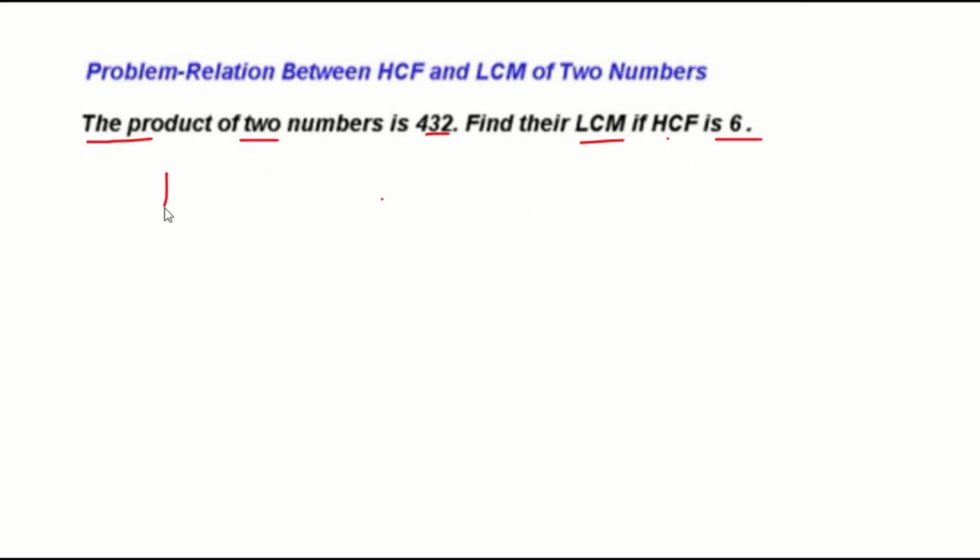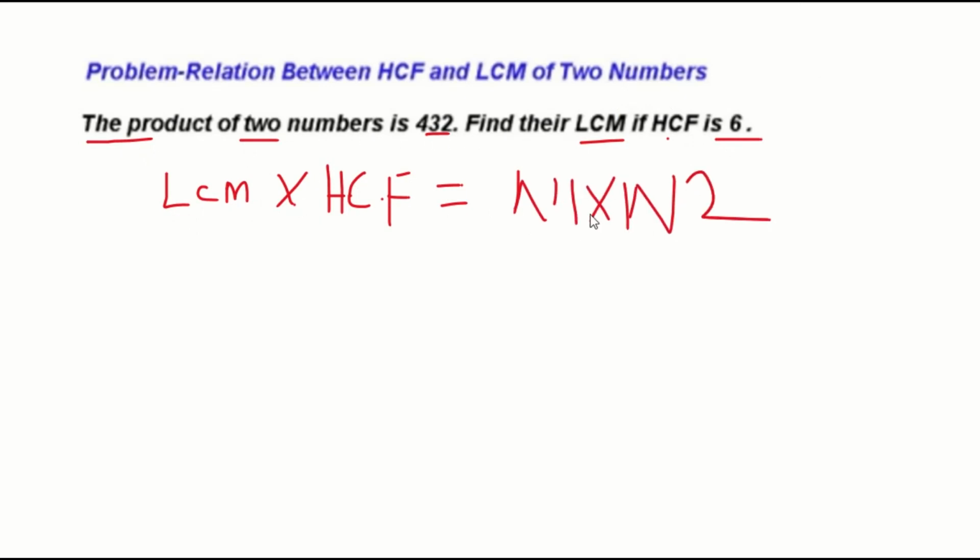So what is the relationship we know? LCM into HCF equals the product of two numbers, number 1 into number 2. They are asking you to find the LCM only.